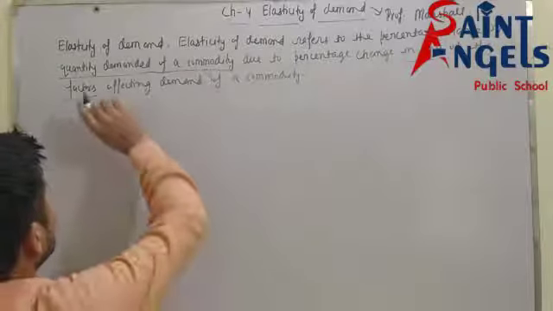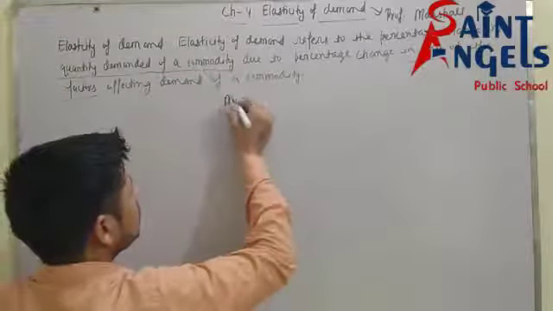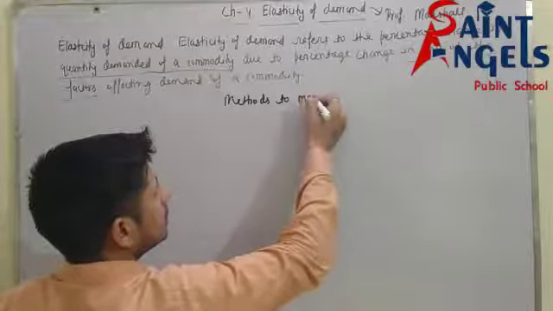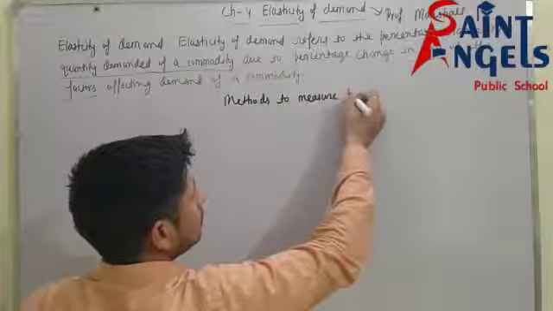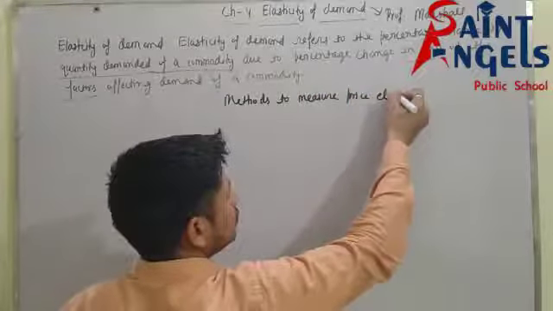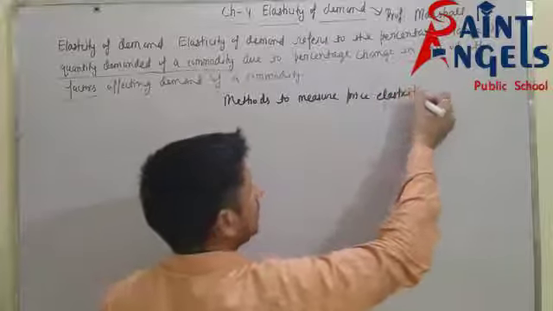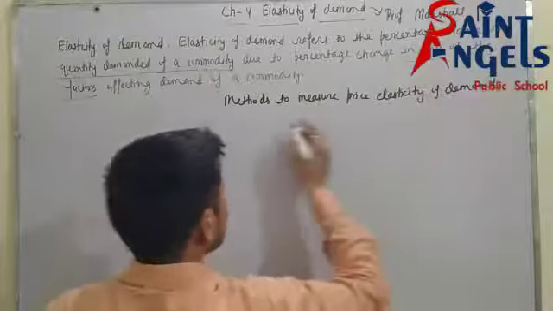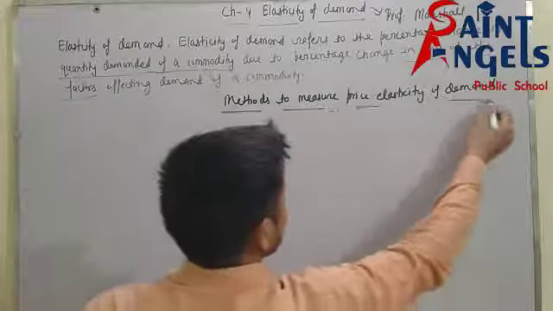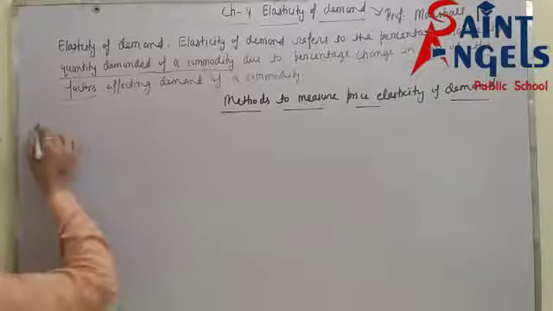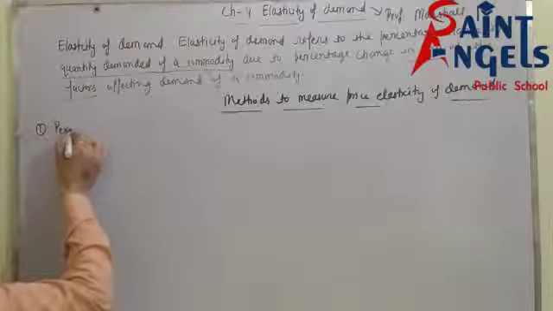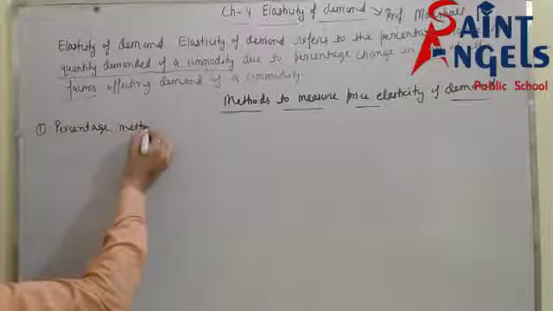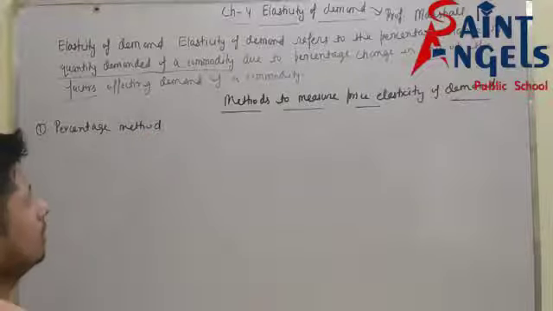But now, methods to measure price elasticity of demand. See, the first method is the percentage method.